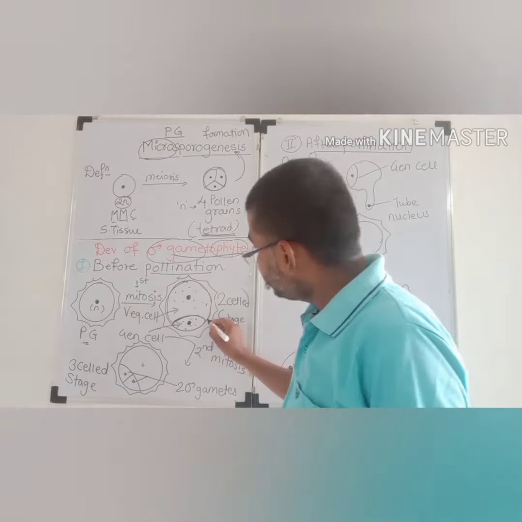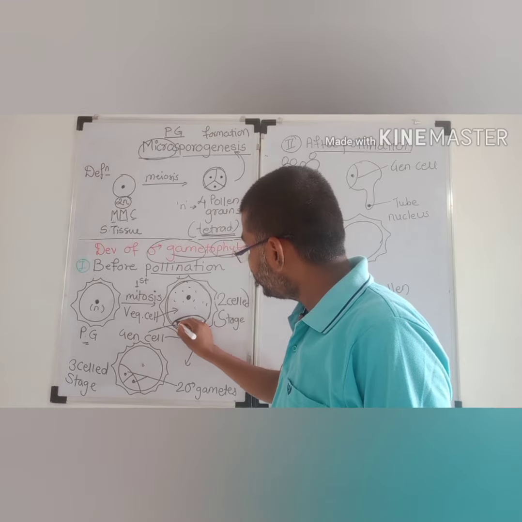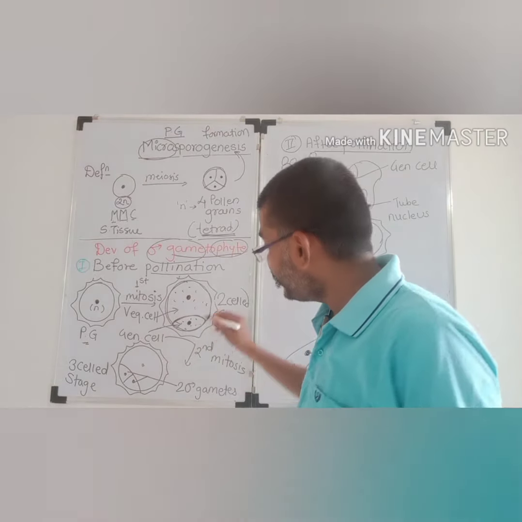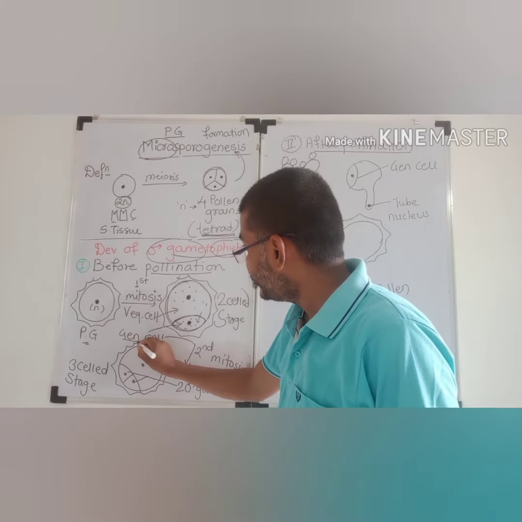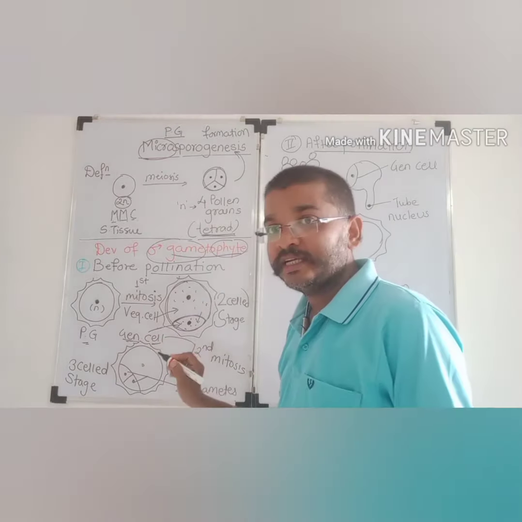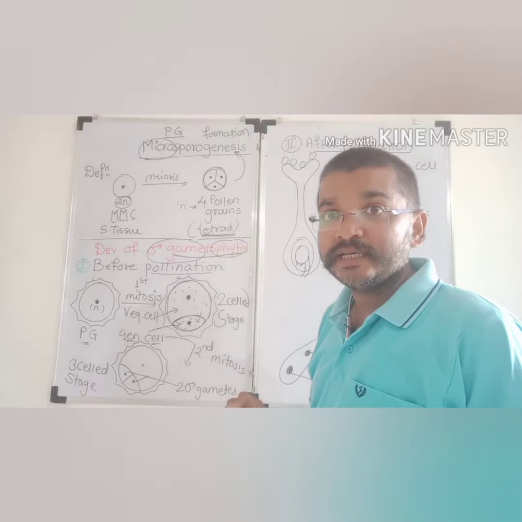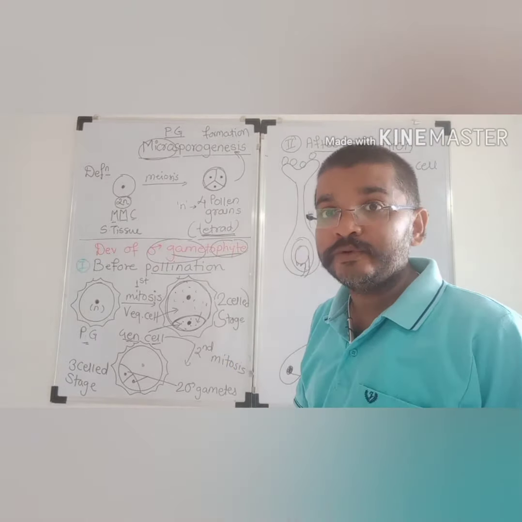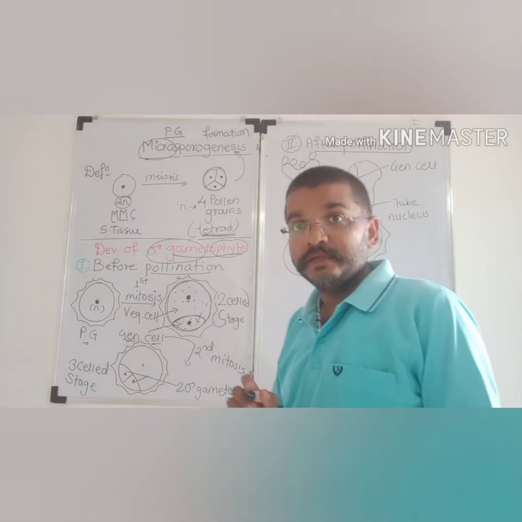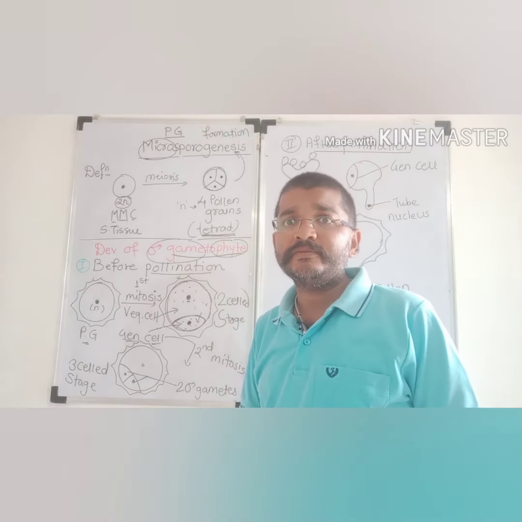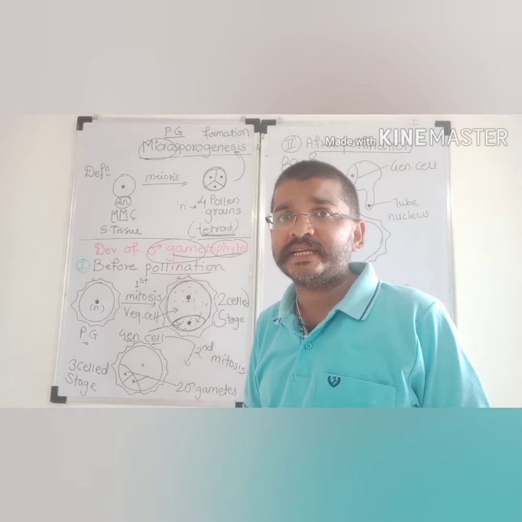The cell which is small in size, lens shaped and present towards the periphery, is called the generative cell. That cell is called what? Generative cell. The generative cell is responsible for formation of two non-motile gametes. Whereas the second, large size cell is provided with a large amount of reserve food material, vacuole, etc.